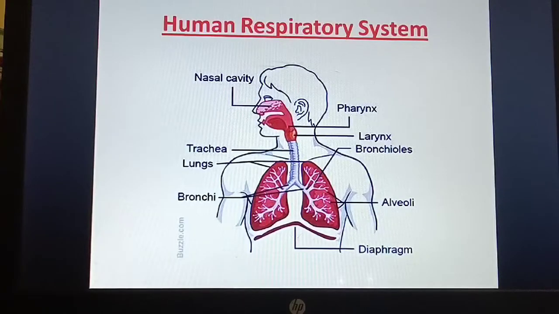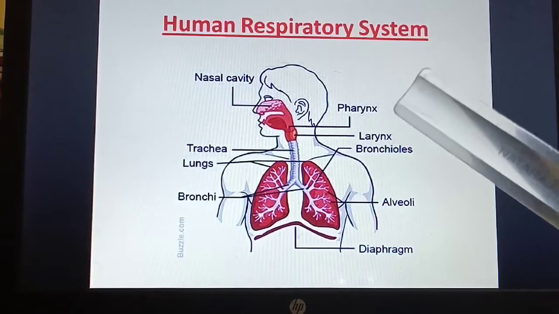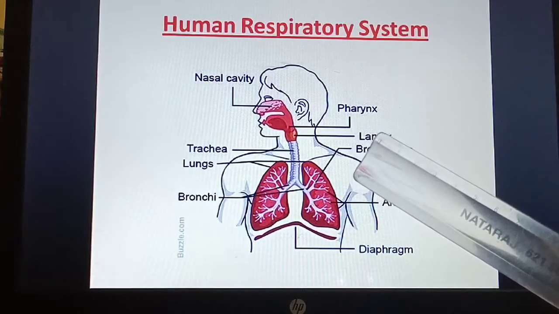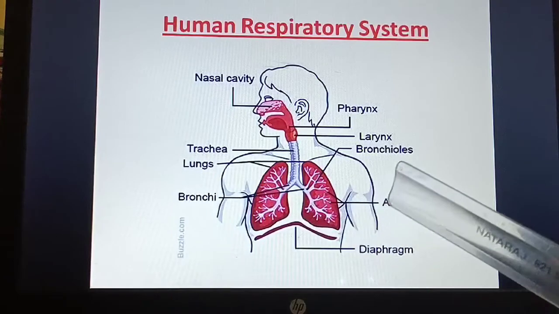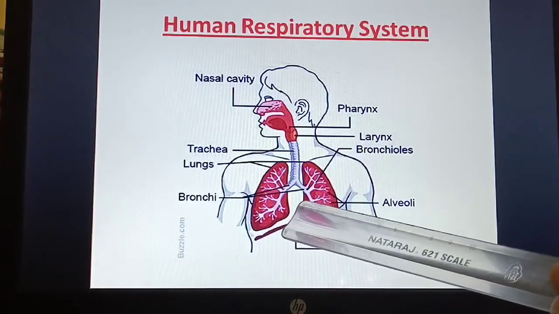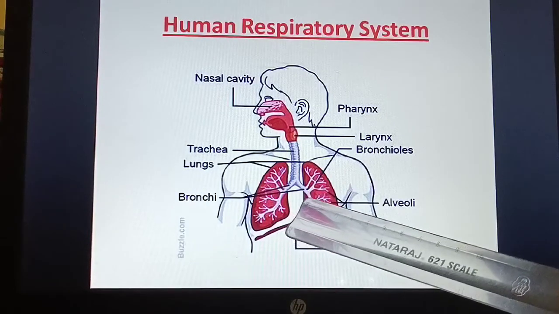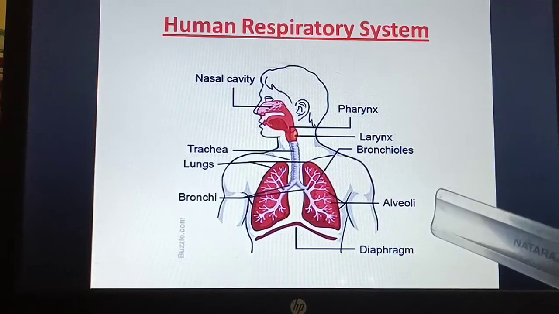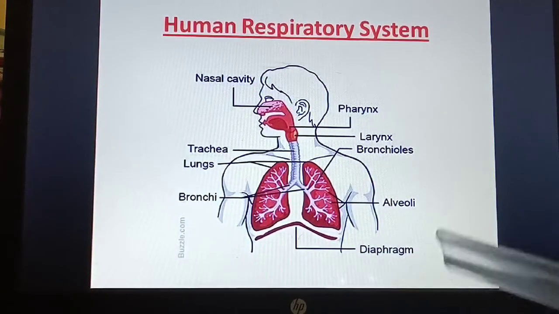Good morning, students. Today we'll see about the human respiratory system. So, what are the parts present in the human respiratory system? You can see the nasal cavity, pharynx, larynx, trachea. These are the lungs, bronchioles, bronchi. These are the bronchi, and these are the bronchioles, and the final, the dot-like structure, they are alveoli, and this is the diaphragm.